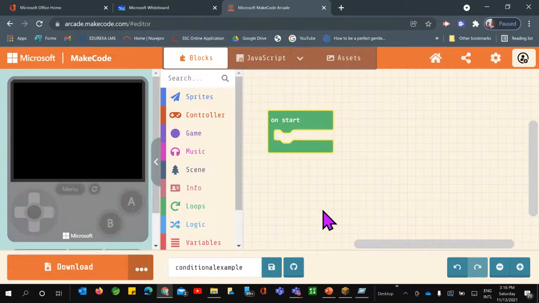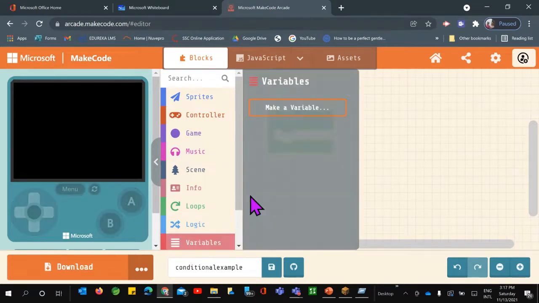So this is the start block. Here I need to add all my blocks from this list box, right? So what I want first, let's say I want to set something maybe based on some condition. So what I can do, I simply need to set a height, or maybe any variable first you can take. So let us take one variable here.